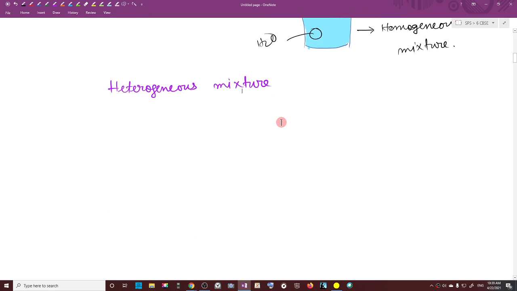Now, heterogeneous mixture. Let me read heterogeneous mixture. A substance is heterogeneous if the different parts of it differ in property and composition. So we have 2 points.